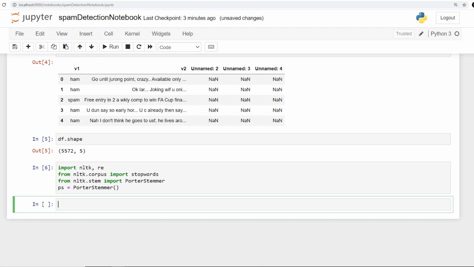Now I'll have to work with the textual data that I have. Alright, and in order to do that, what I'll do is I'll first apply the regular expression to it. So a regular expression gives me the leverage in order to just get rid of the stuff that I don't really require. So that stuff can be just the textual data. Alright, and that text data can be not as clean as we want. So we actually want that to happen, and the way I do it, I'll have to say df, and from that I'll require v2. Alright, so v2 is basically where I have my data, and after that I'll say df with the v2.